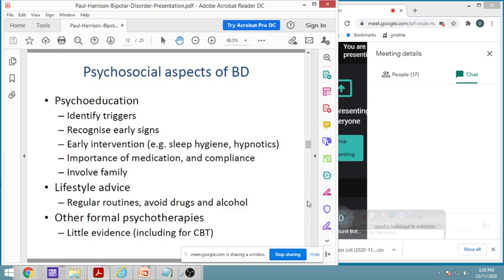Importance of medications, compliance, involve family. If family is there, the family's love, affection, and support helps in the overcoming of the diseases. Check about the lifestyle advices.